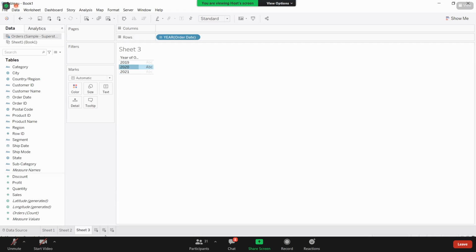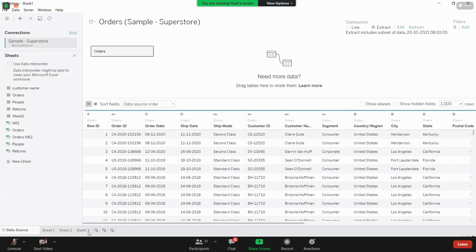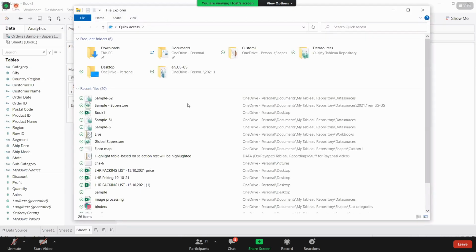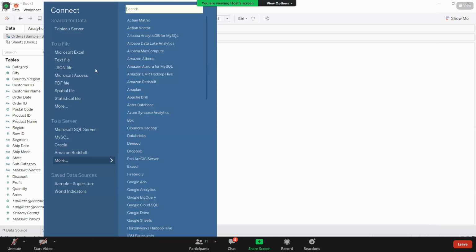Yeah. This is about live and extract. Can we see the location of the extract from Tableau? We saved it in some data sources, right? Yes, directly in Tableau Desktop. Let us connect to the extract here.